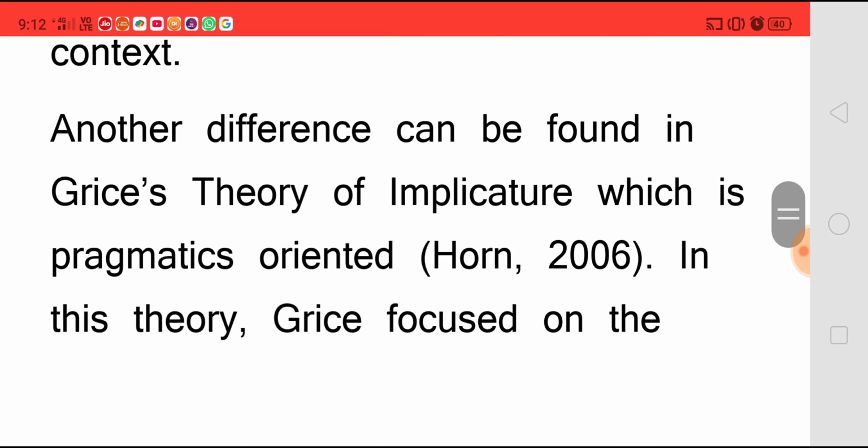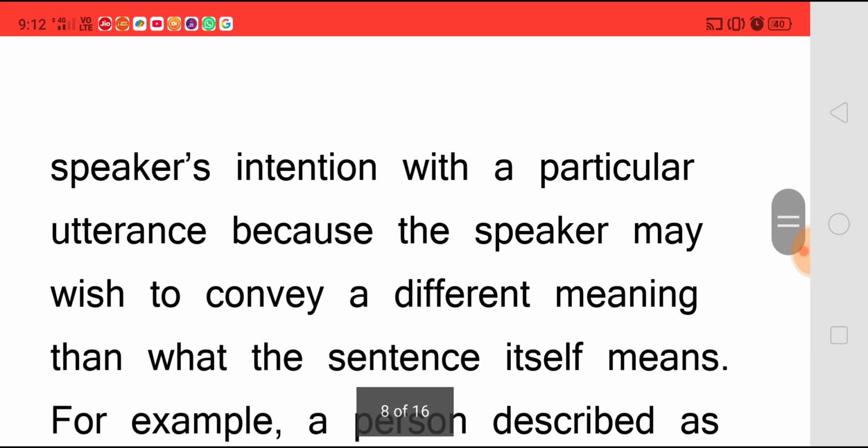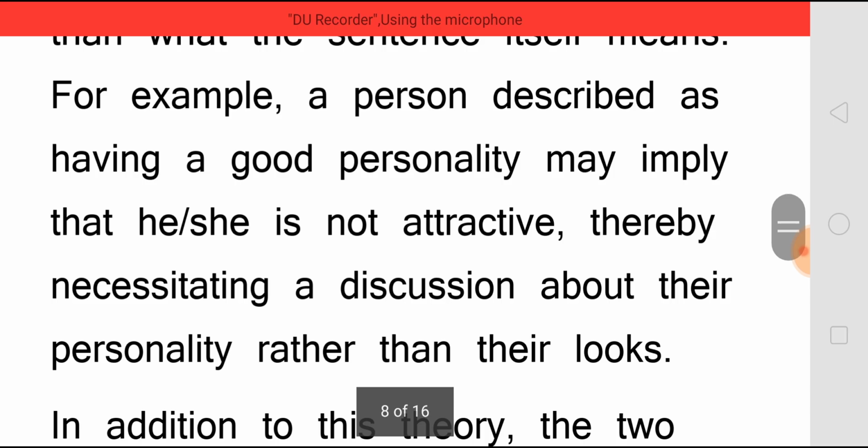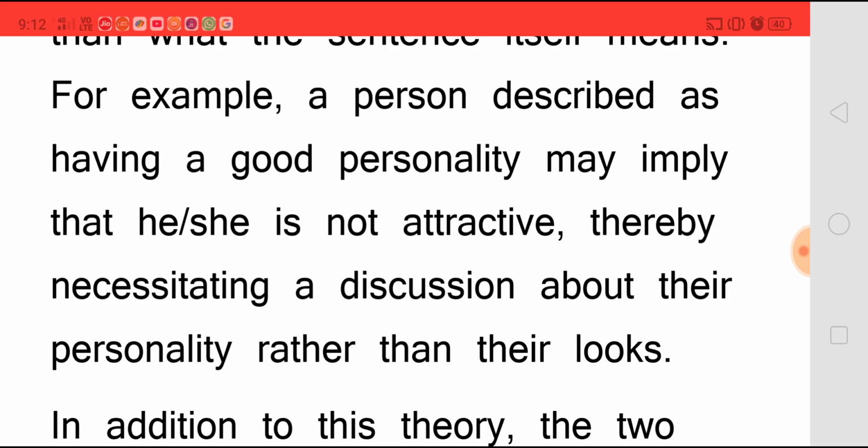Another difference can be found in Grice's theory of implicature, which is pragmatics oriented. In this theory, Grice focused on the speaker's intention with a particular utterance because the speaker may wish to convey a different meaning than what the sentence itself means. For example, a person described as having a good personality may imply that he or she is not attractive, and thereby it is telling that their personality is more important than their looks.